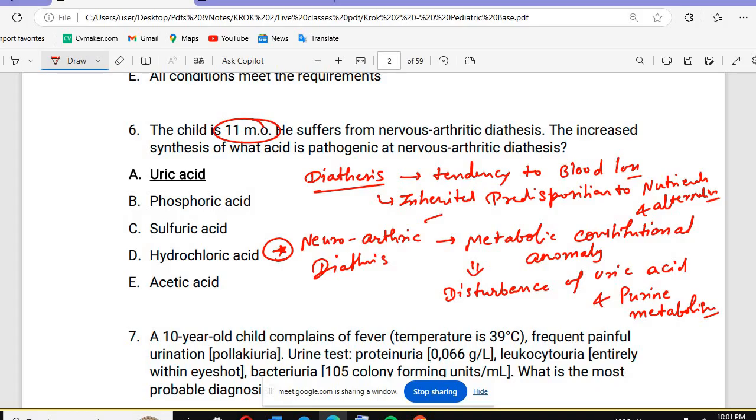So remember, if it is associated with uric acid, then this is known as nervous arthritic diathesis, because the uric acid will be deposited in the joint regions, and it can cause some kind of encephalopathy as well. So that's why it will create neuro situations, and the nervous arthritic diathesis will be there.